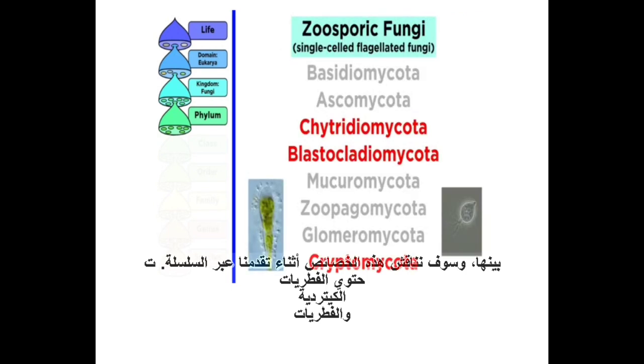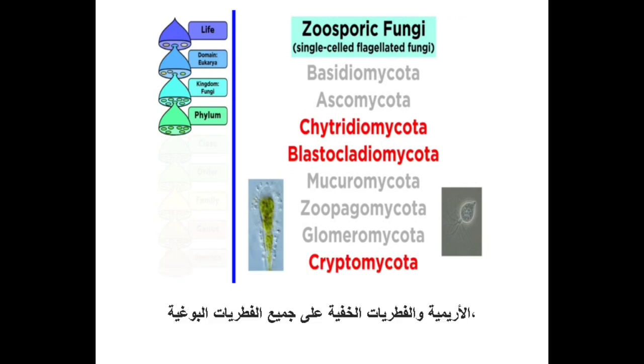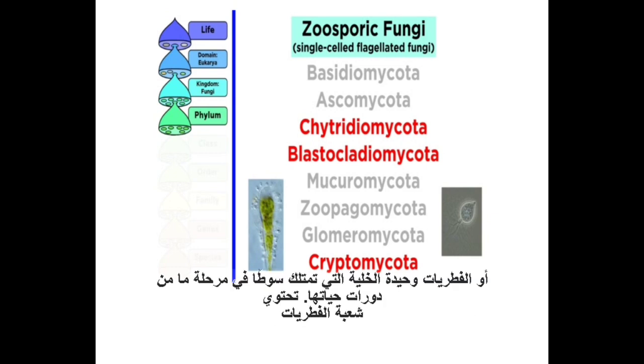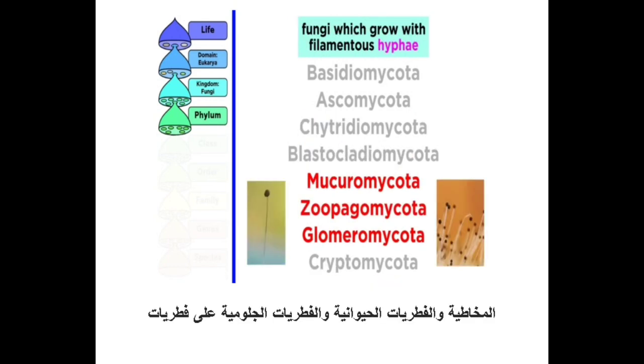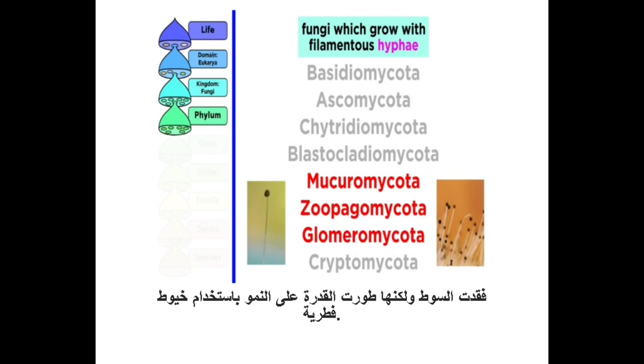The Chytridiomycota, Blastocladiomycota, and Cryptomycota contain all the zoosporic fungi, or single-celled fungi which possess a flagellum at some point during their life cycles. The phyla Mucoromycota, Zoopagomycota, and Glomeromycota contain fungi which have lost the flagellum but have developed the ability to grow with filamentous hyphae.